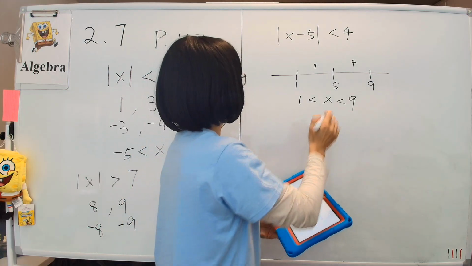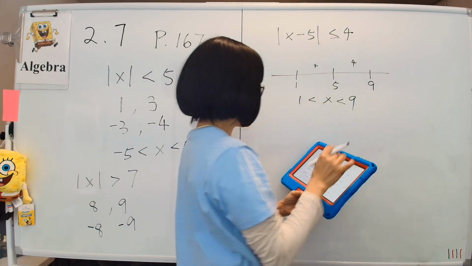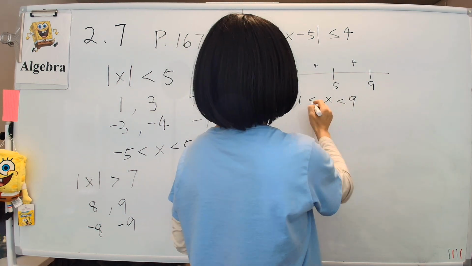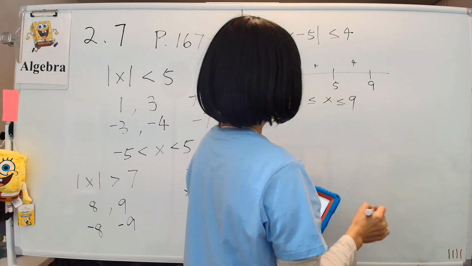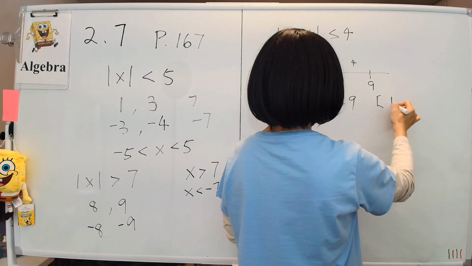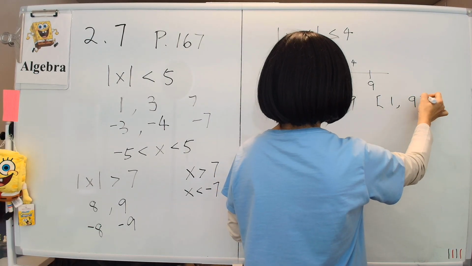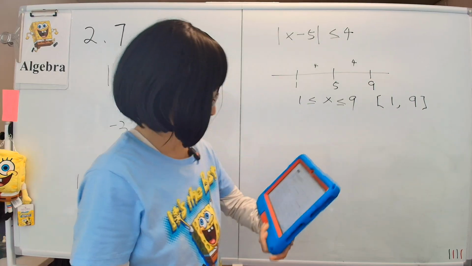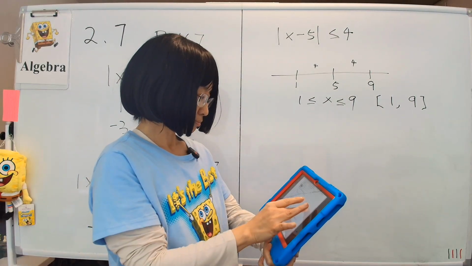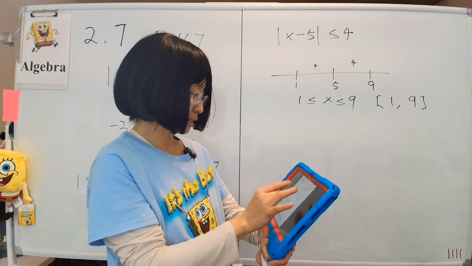Yeah, less than or equal to is okay. We're not too picky here. Another way of writing it in the other notation is 1, 9 using brackets to include both ends. So that's example 9.